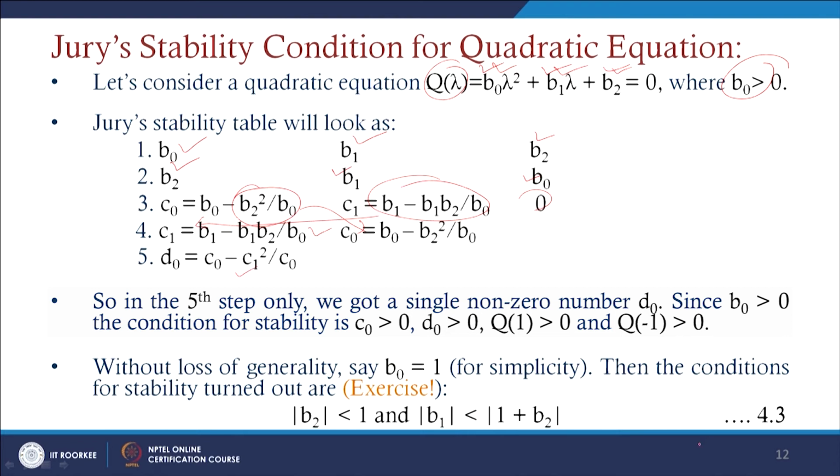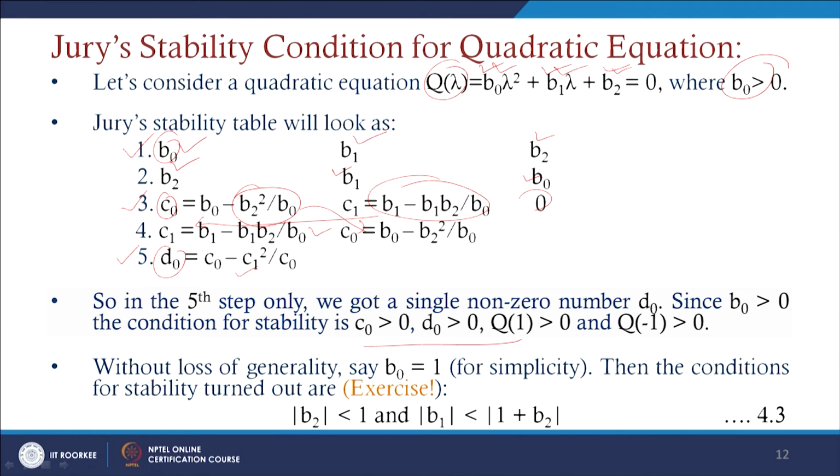So in the fifth step, we get a single non-zero number, d0. Since b0 is greater than 0, the condition for stability is c0 greater than 0. We have to consider three conditions here, that is, the 1st, 3rd and 5th odd numbered rows. The first condition is given: b0 is greater than 0. We have to consider that c0 must be greater than 0 and d0 must be greater than 0.